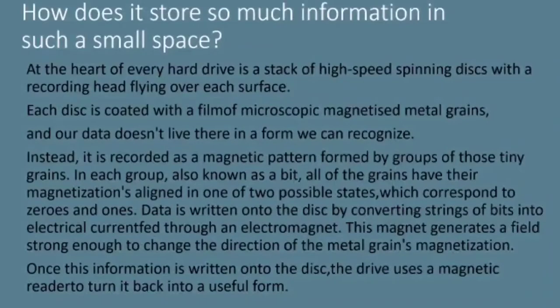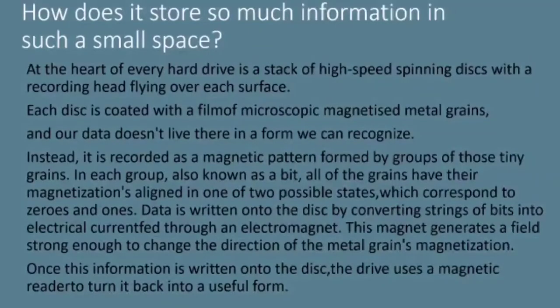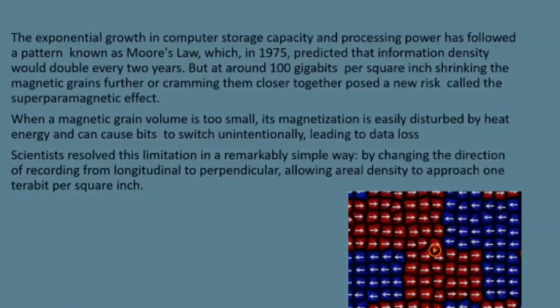Data is written onto the disk by converting strings of bits into electrical current fed through an electromagnet. This magnet generates a field strong enough to change the direction of metal grains magnetization. Once this information is written onto the disk, the drive uses a magnetic reader to turn it back into useful form. The exponential growth in a computer storage capacity and processing power has followed a pattern known as Moore's law.